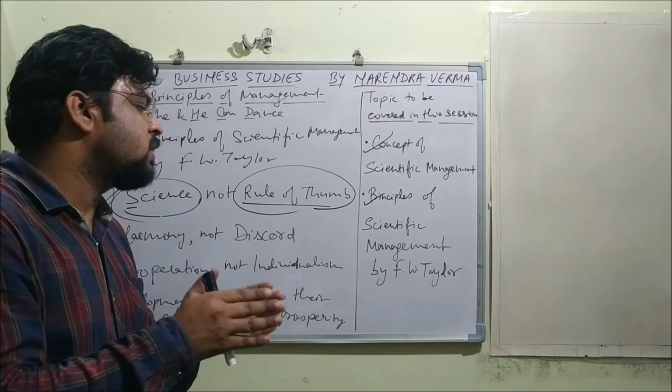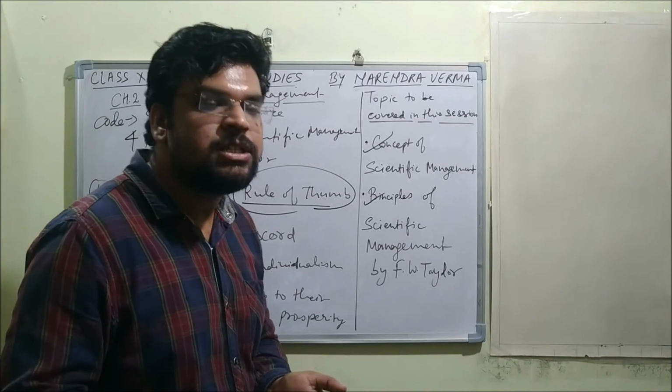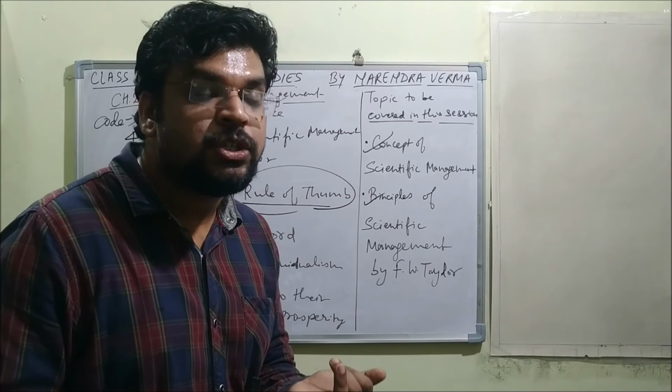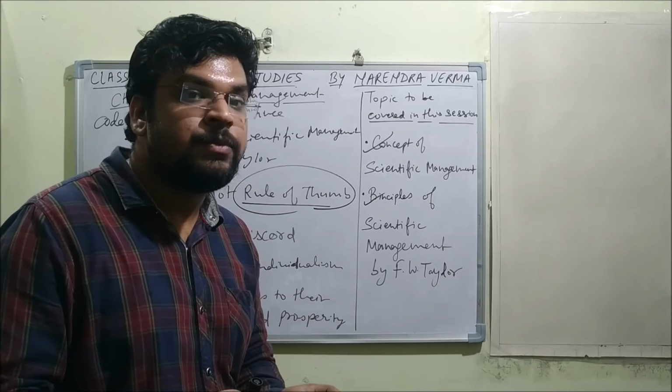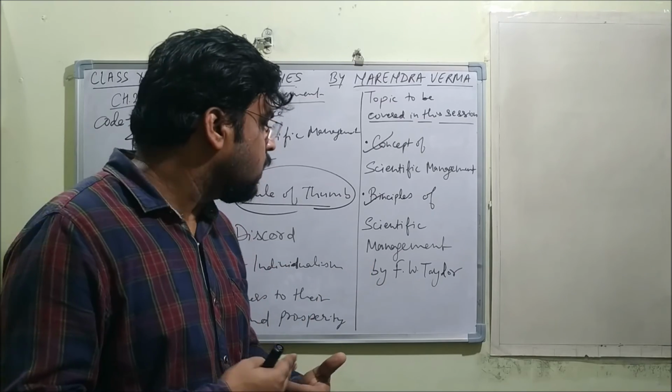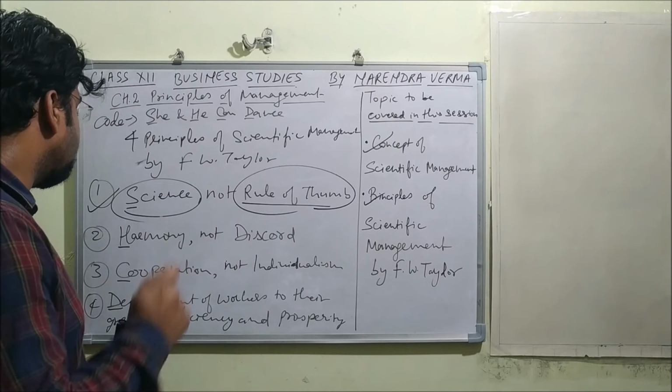FW Taylor stated that. And what are the advantages of that? There are various advantages, like least wastage of resources, like I told you in the beginning, saving of time, saving of human energy. So this was all about the science, not rule of thumb principle of FW Taylor.